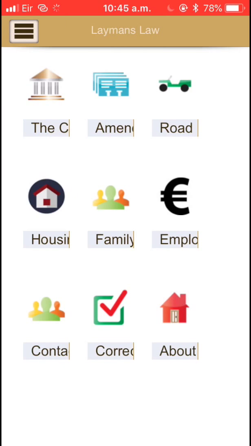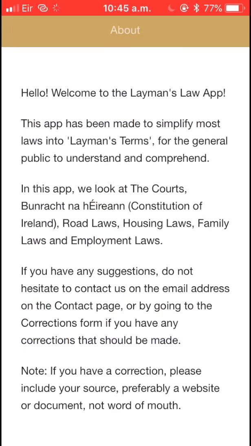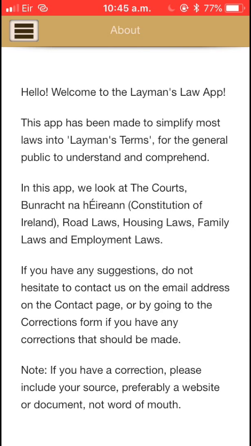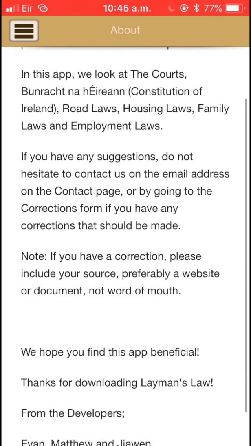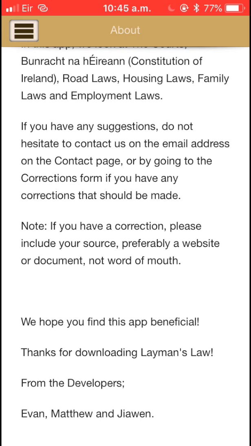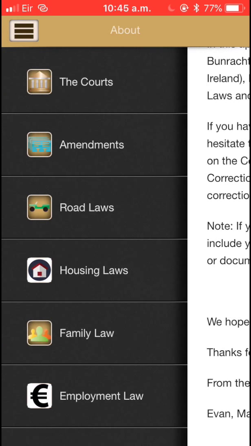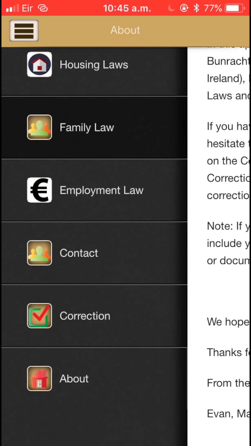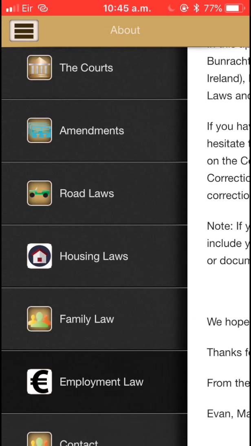Let's start off by looking at the About page, basically just telling you about the app itself, telling you what is in the app, and also saying if you have any suggestions what to do, and also if you have any corrections what to do too. There is also a drop-down menu on the top left, which will show you the 6 different types of laws, along with, of course, the contact page, the correction page, and the About page.